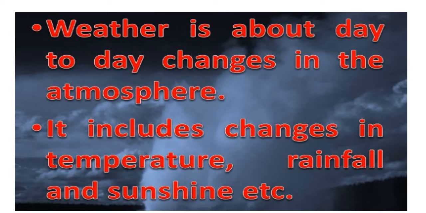Now weather includes changes in temperature, rainfall and sunshine. These are the important elements: temperature, rainfall and sunshine. Basically these elements change, and because of the change in the atmosphere, it affects the weather.